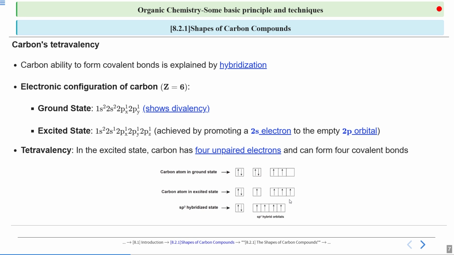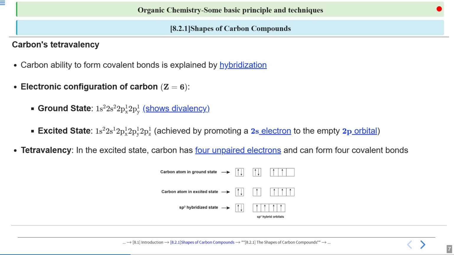To do the bonding according to hybridization, we have to build hybridized orbitals. What are hybridized orbitals? They are a set of orbitals which have equal energy. Now, if they have equal energy, we have to write them in an adjacent manner. You can see I have combined this 2s along with the 2p to make this sp3 hybrid orbital, in which we have one 2s orbital and three 2p orbitals.